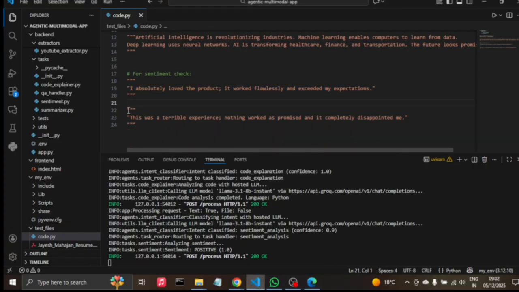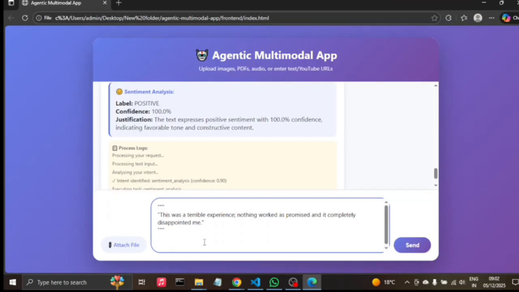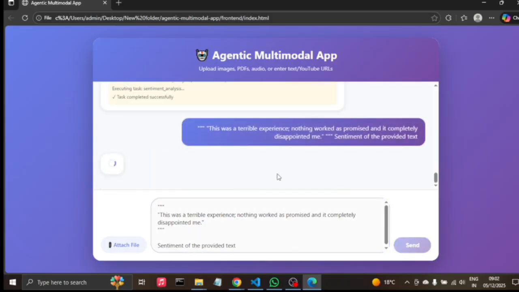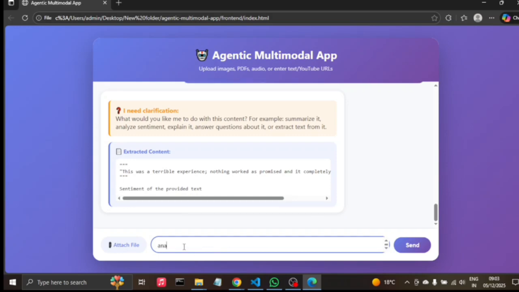Now let's try one of the negative reviews. We ask it to give the sentiment or analyze whether it is positive or negative.